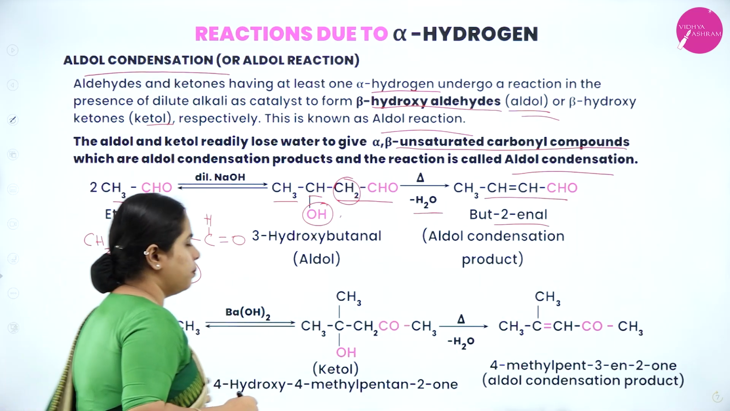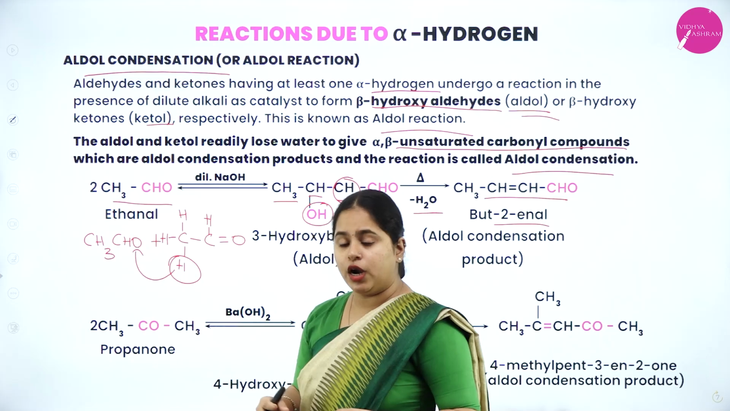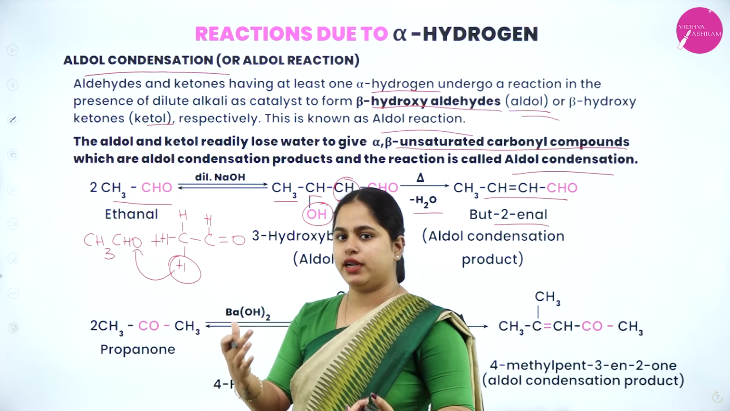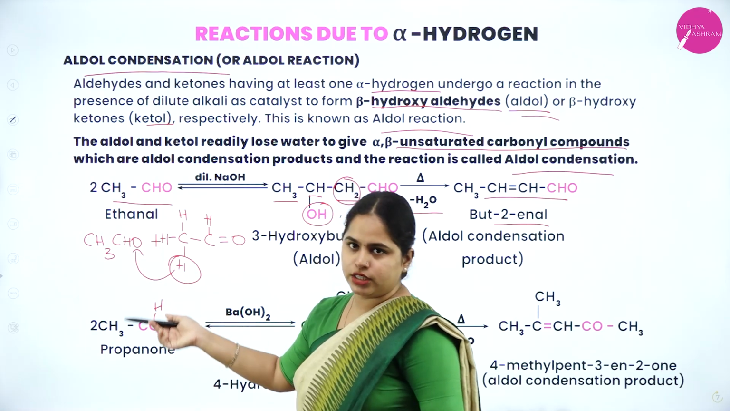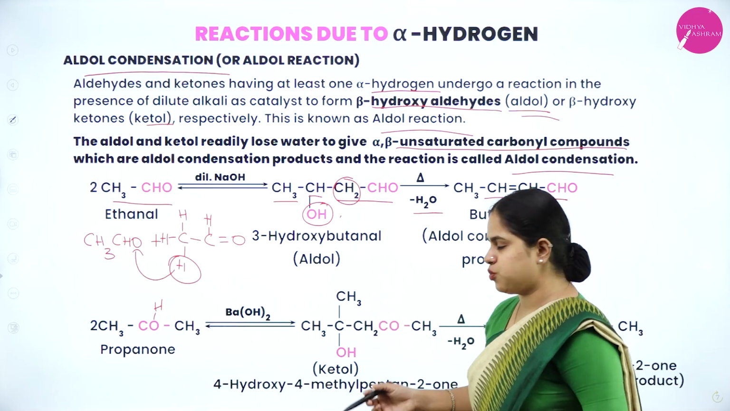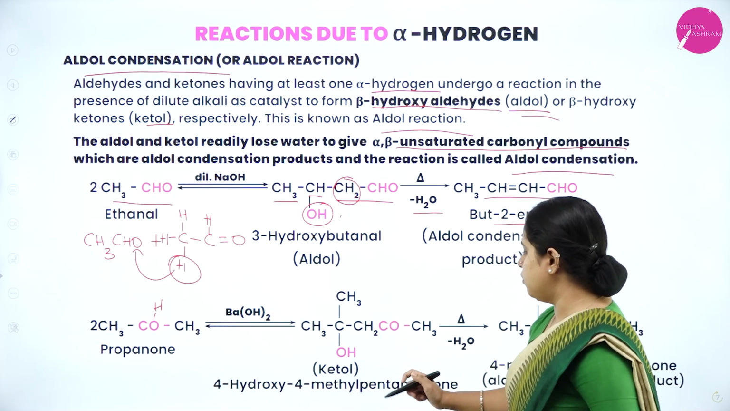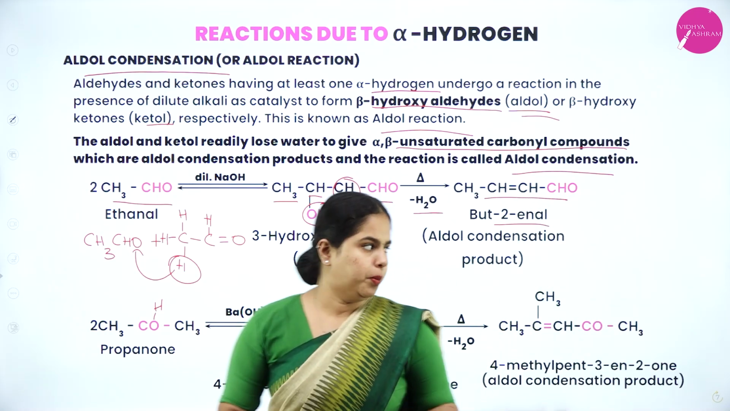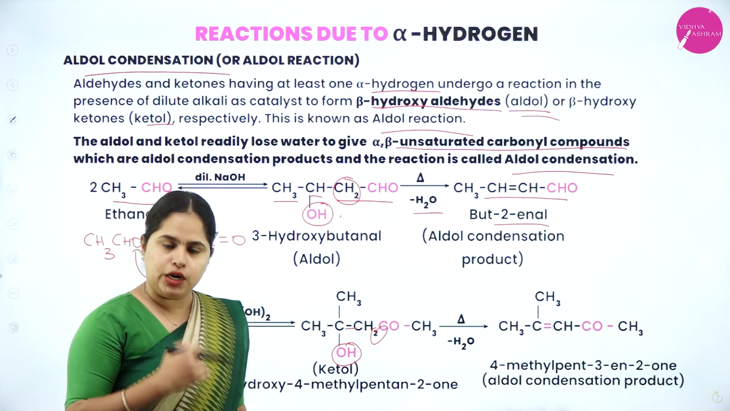Clear? Now let's take an example of a ketone, CH3COCH3. Again, 2 molecules we have taken. Like in the previous case, from 1 molecule of the ketone, 1 alpha hydrogen is going to get attached to this oxygen and form OH. So you are going to get CH3COH, and the other CH3 is shown here, and from the next molecule you will have CH2COCH3. From here again, this OH and H are going to get removed, and a double bond is going to be formed here. That is CH3CCH3 double bond CHCOCH3. Clear? So that is aldol condensation.